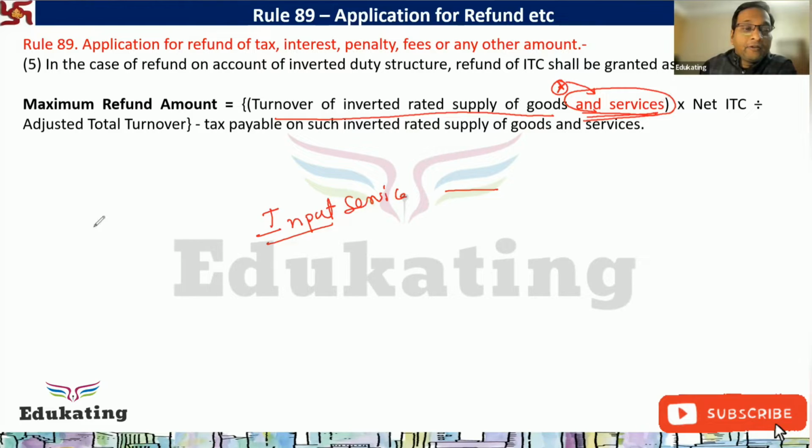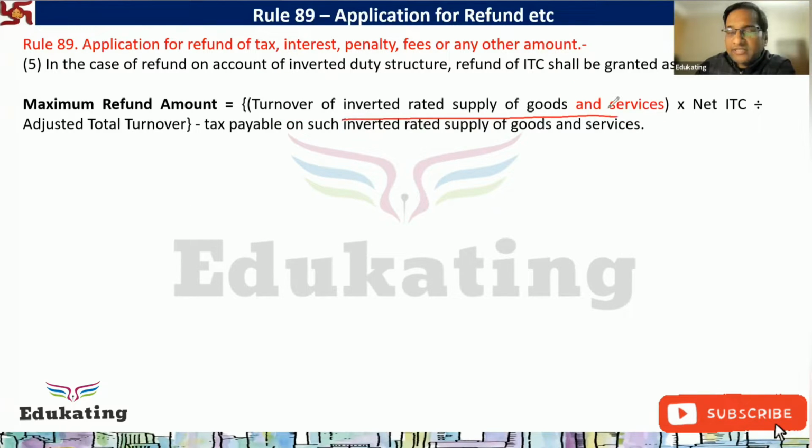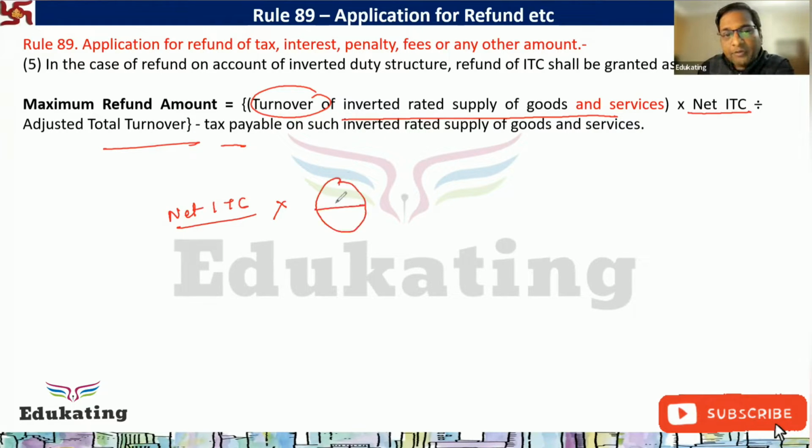So whatever the inverted rated supply of goods and services turnover, multiplied by net ITC, divided by total turnover. So basically what they are doing, they are calculating the net ITC in the proportion of inverted sale.